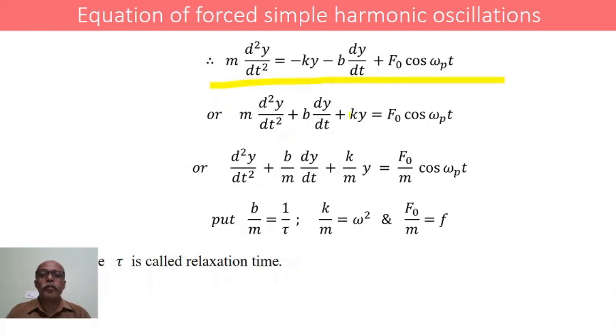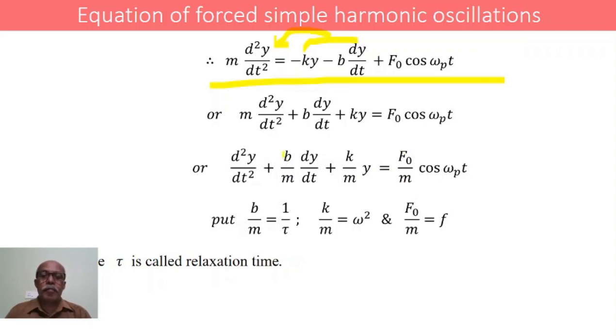Therefore, bringing these two terms onto the left hand side, we get m d²y/dt² + b dy/dt + ky = F₀ cos ω_p t. Now we divide this equation throughout by m. We get d²y/dt² + (b/m) dy/dt + (k/m) y = (F₀/m) cos ωt.